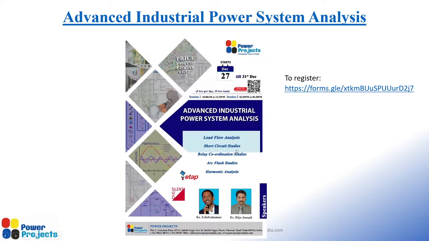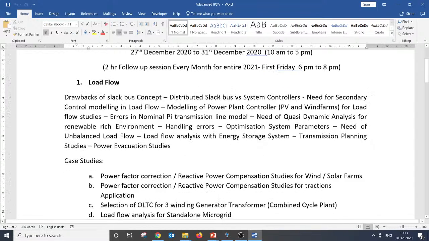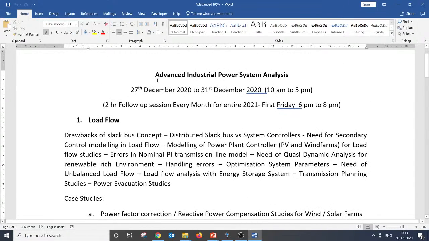What we are going to cover as a part of this, you might have already seen in our LinkedIn post, and if not, this is what we are going to cover: advanced industrial power system analysis. This is 27th December to 31st December, 10 a.m. to 5 p.m. Up to 4:30 we will have sessions, and after 4:30 it's Q&A. It could be 30 minutes or 1 hour, whatever it is.